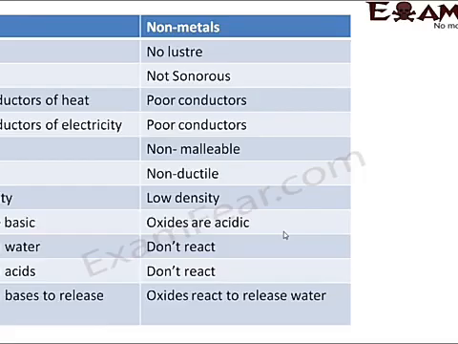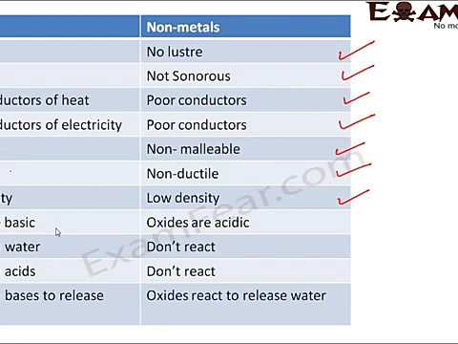Based on whatever we have discussed so far on physical and chemical properties of metals and non-metals, we can quickly have a comparison between metals and non-metals. Metals are lustrous, non-metals have no luster. There is no shine on non-metals. The only exception is iodine. Metals are sonorous, they produce a ringing sound. Non-metals, no ringing sound. Metals are good conductors of heat and electricity. Non-metals are poor conductors. Like you can see the conducting wires, they are all metals. Metals are malleable, ductile, but non-metals are not. Non-metals generally, if you try to beat them, break into pieces. Metals have high density, non-metals have low density.